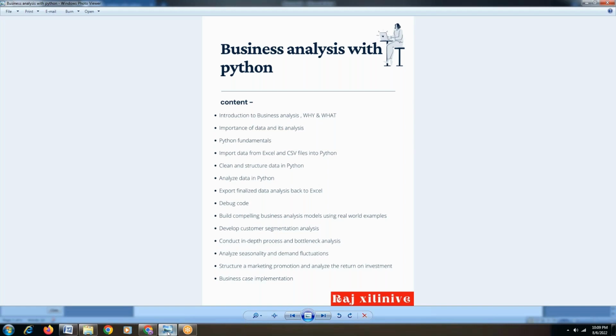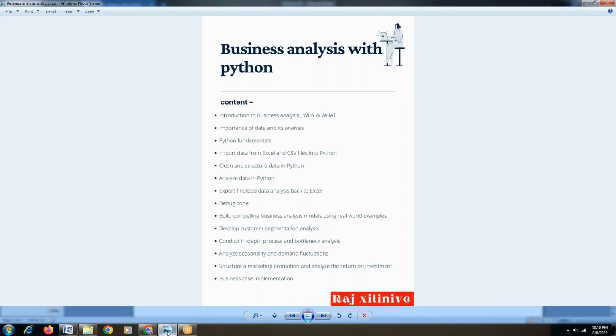Those will be discussed here. Followed by this, the next is how to import the data from Excel as well as from CSV files into Python. Because if you want to test the data, or perform some activities using the data to evaluate a problem, first of all, we need to have a provision to import the data from different sources, either Excel files or CSV files. That is also essentially required here.